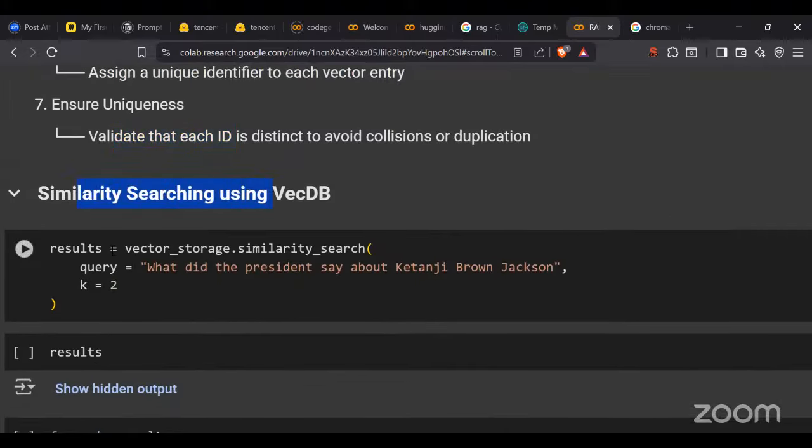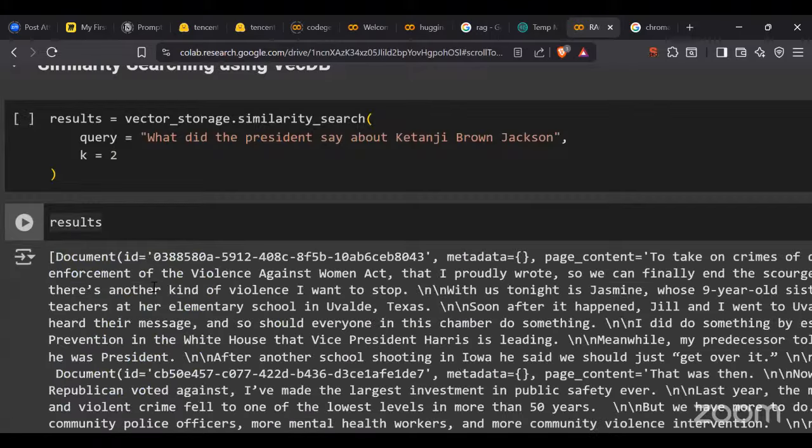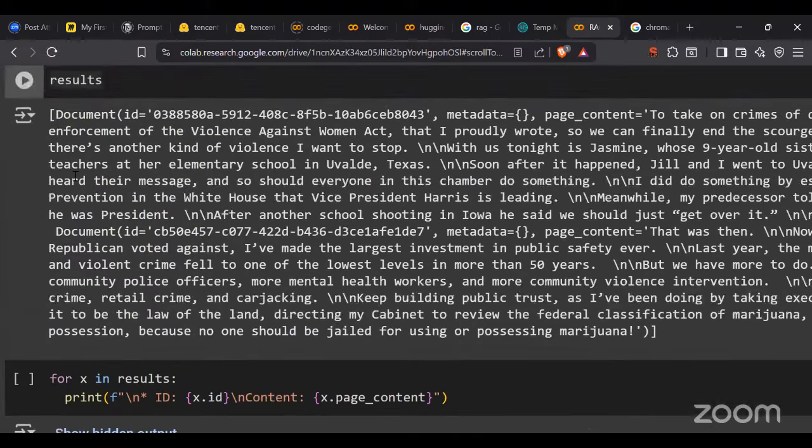Now we are on vector storage, and we are going to go for the similarity search and result. The query that I asked was: what did the president say about Ketanji Brown Jackson? Here I had set k equal to 2. This is the result I got, a very big result.